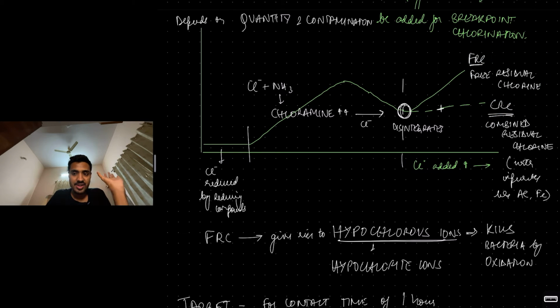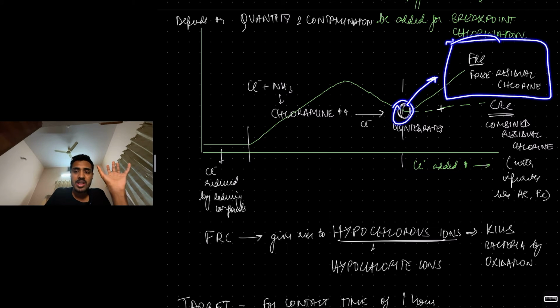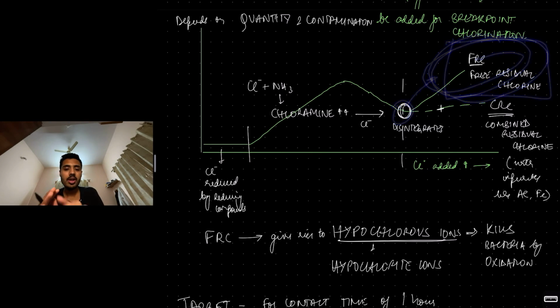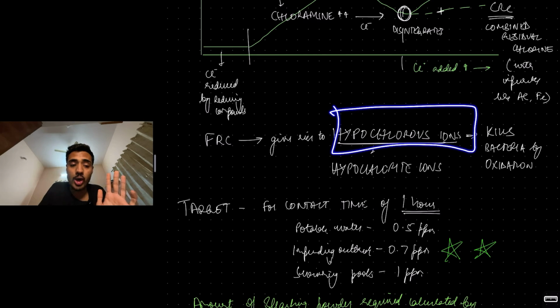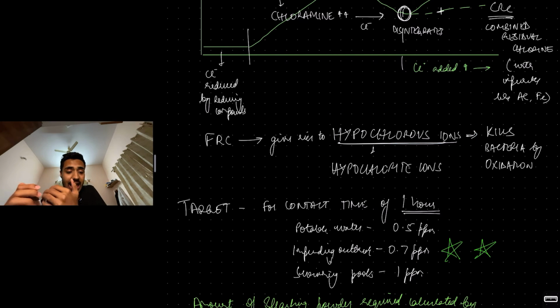This combined residual chlorine is when the chlorine combines with impurities like aluminium, iron, etc. This free residual chlorine is what is important. After breakpoint chlorination, this free residual chlorine is what we want, because this FRC gives rise to hypochlorite ions and mainly hypochlorous ions, which act as a reactive oxygen species, ROS, and they kill the bacteria by oxidation. That is the whole mechanism of chlorine.